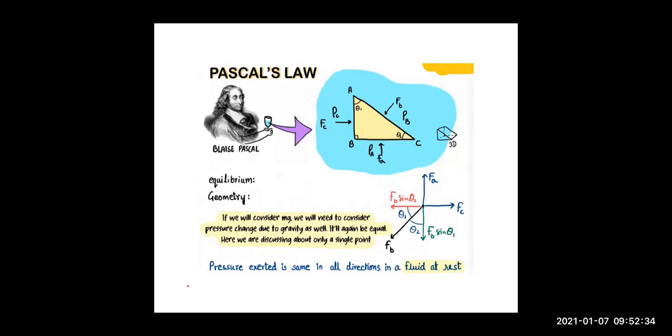If we talk about the 3D face, this rectangle that is formed, that is A, B, D, E, the face on that side, in 3D you see. So we will see that the pressure on the three faces is equal, means PA is equal to PB equals to PC, right?